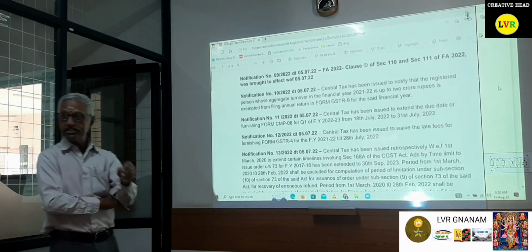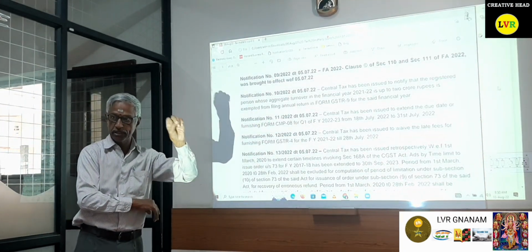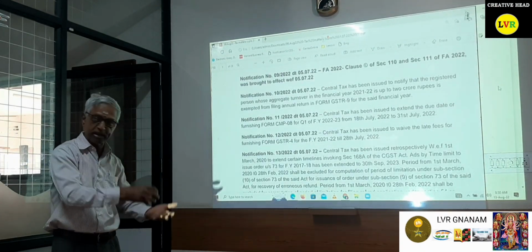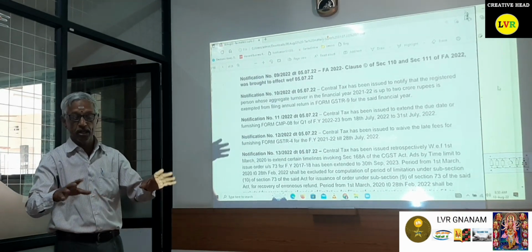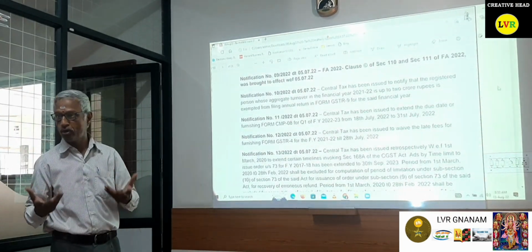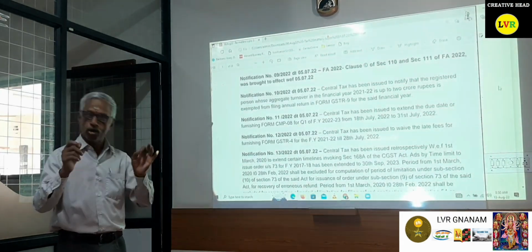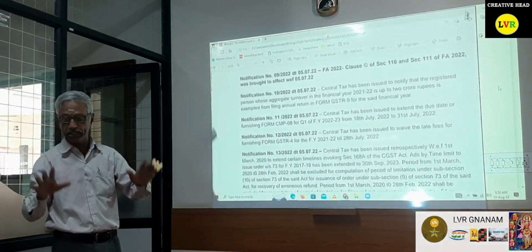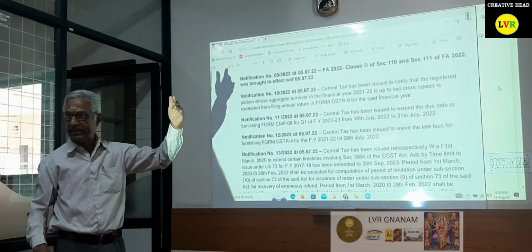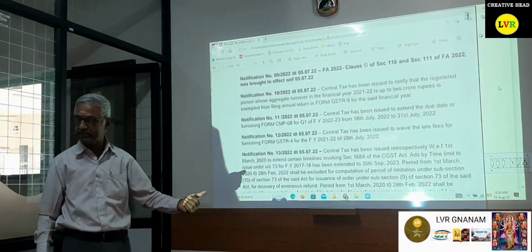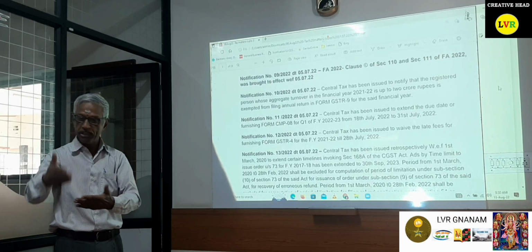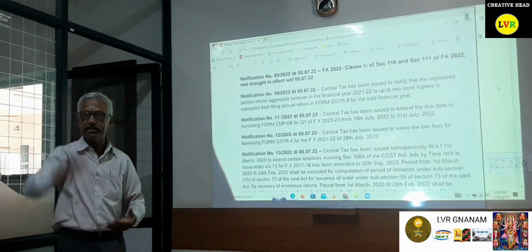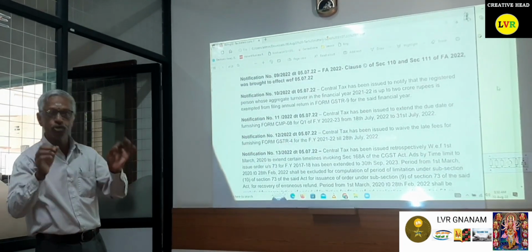The thing is, this time all the purchases have been loaded in 2A, 4A, etc. The department is comparing the entire purchases with the sales. Please note that. I have already received 2 or 3 notices, normally in the case of medical shops only, in which they have clearly stated that your purchases are at 90 lakhs, whereas you have shown a turnover of only 40 lakhs. The difference is 50 lakhs, for which they have added 15% GP, come to the deemed sale value, and then levied a higher rate of tax. Hence, I request you to please go through the same.